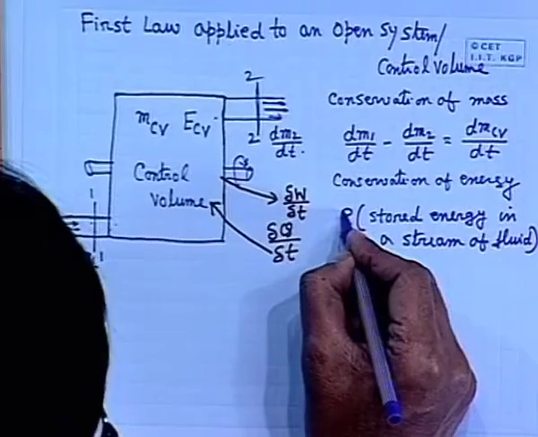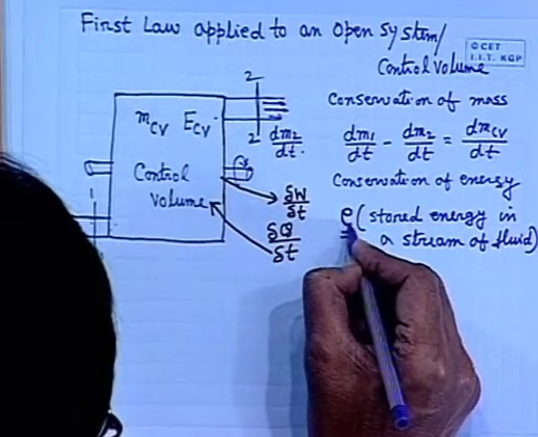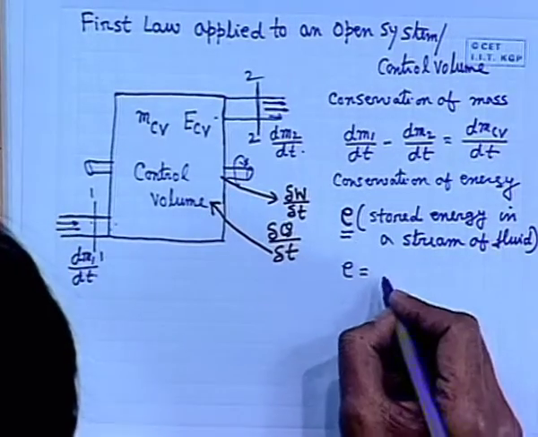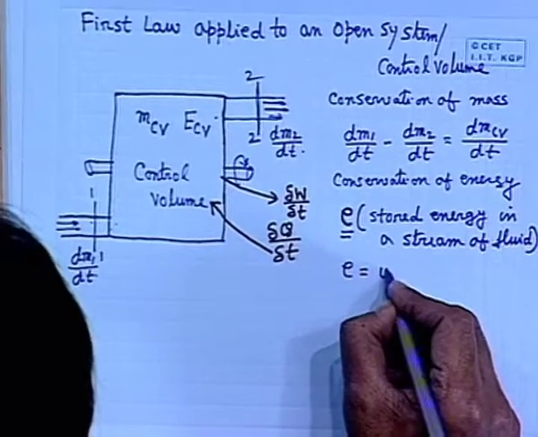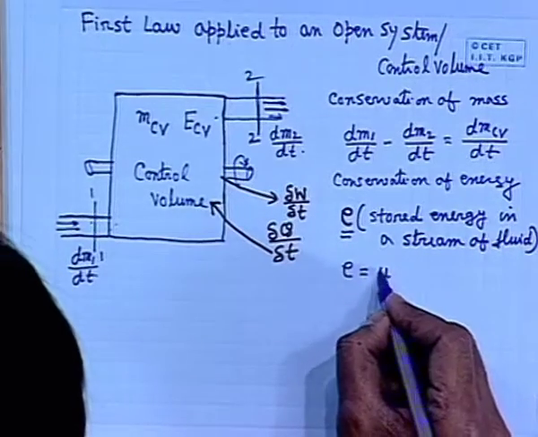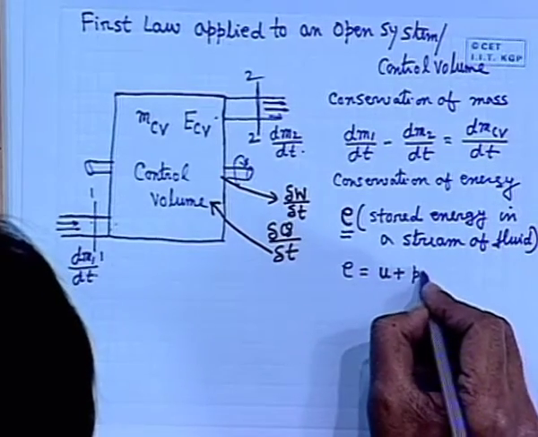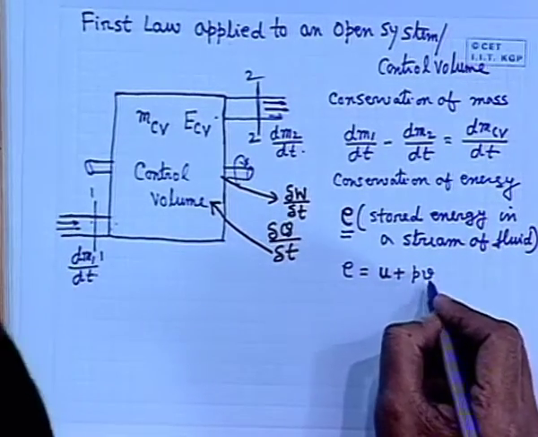So, a stream of fluid can be designated by all these sorts of energy at any section. That means, when a fluid flows in a stream, a section of this fluid possesses all this energy if you describe it per unit mass. So, therefore, denoting that stored energy per unit mass as E, we can write E equal to, in general, U, that is per unit mass, that is specific internal energy, plus the flow work, that is the pressure energy P by rho.